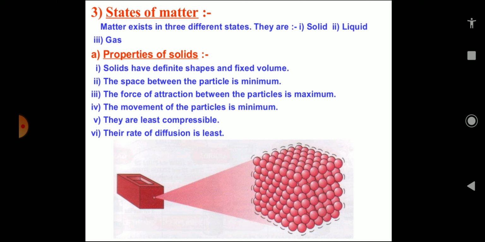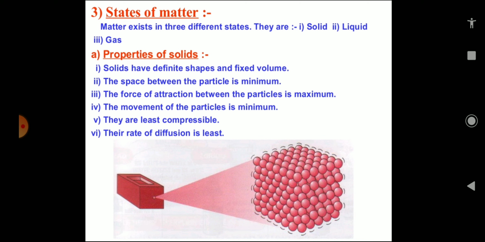So generally we see around us many things of different shapes and size and textures. Now these things can be in different forms, like we see a ball, we see a stone, we see water, liquids, we feel the gases also. These things, these matter exist in different states, that is solid, liquid and gas.